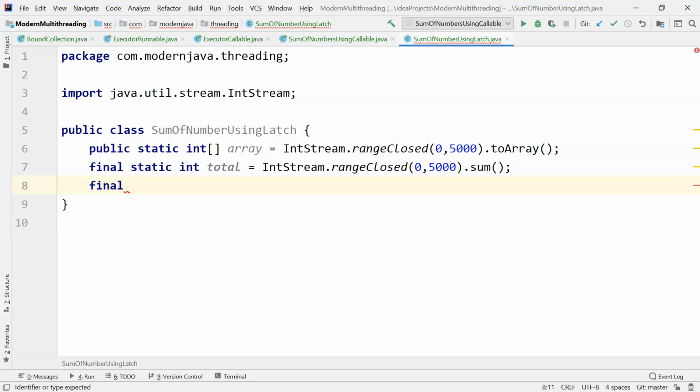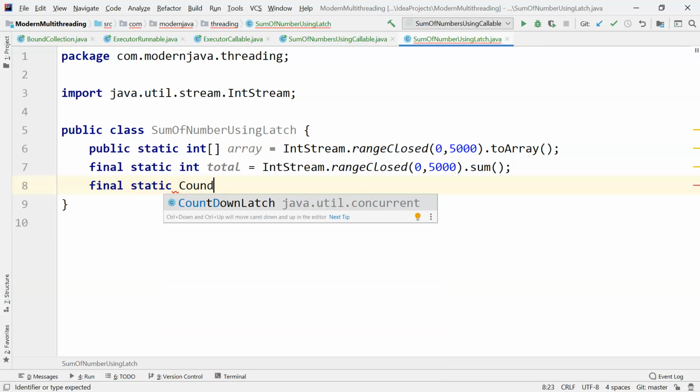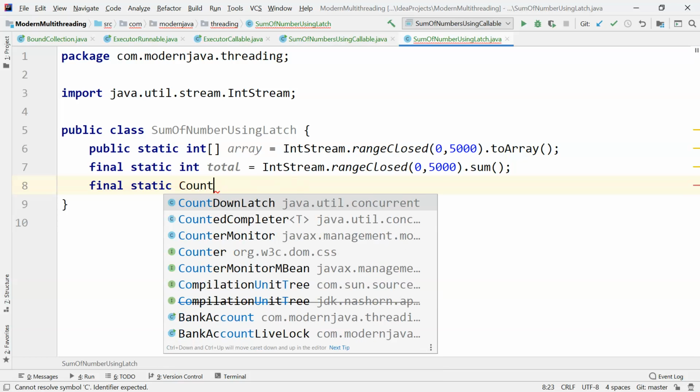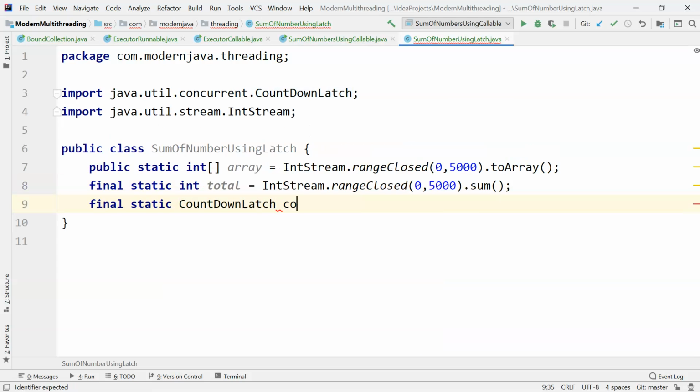So final static CountDownLatch is equal to count. So we created an instance of countdown latch.